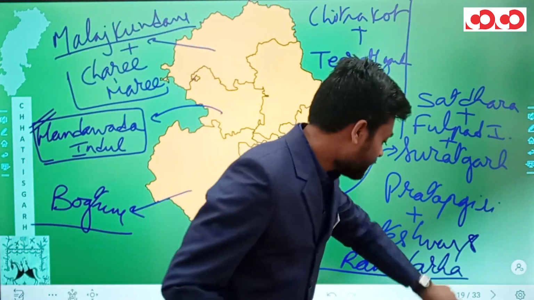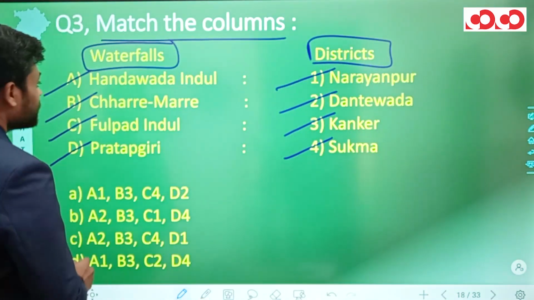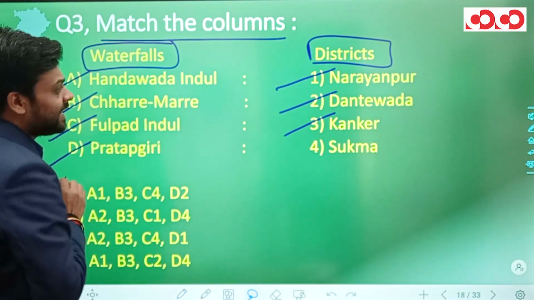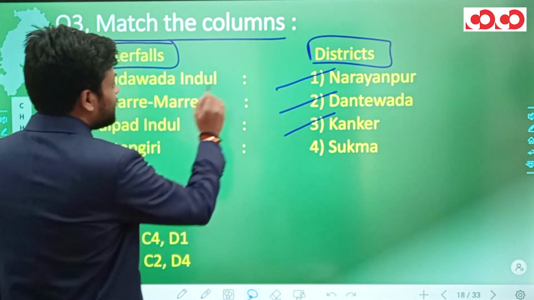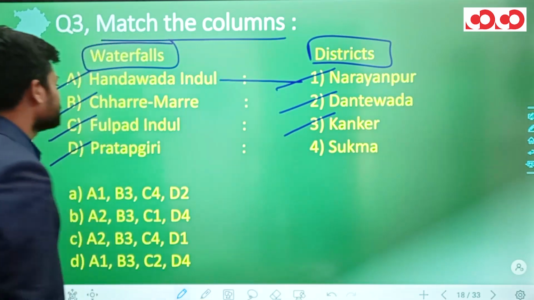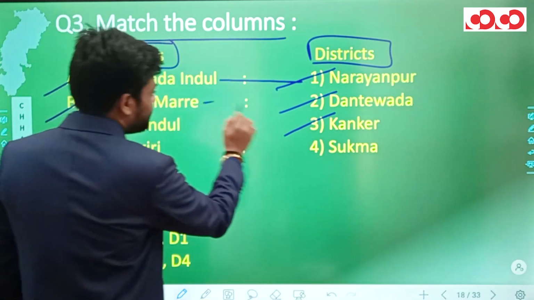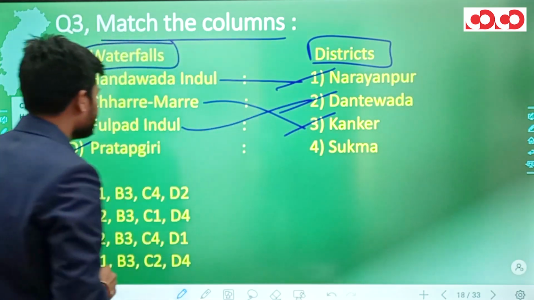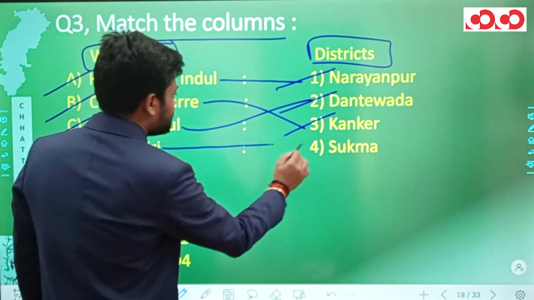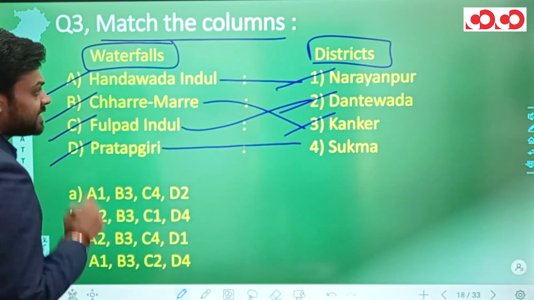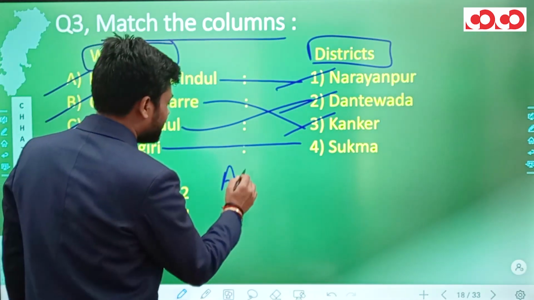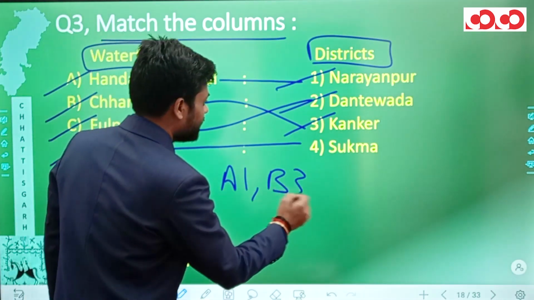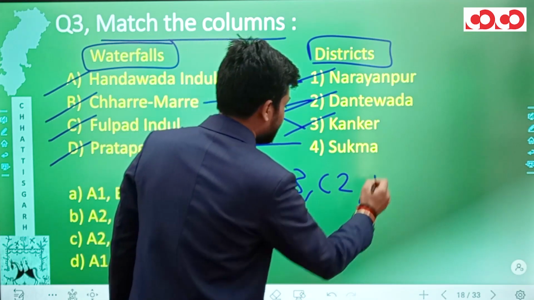Now coming back to the question and forming pairs. We can match Handawada Indul with the Narayanpur district. Charre Marre can be matched with Kanker. Fulpad Indul can be matched with Dantewada, and Pratapgiri can be matched with Sukma. So the pairs that we have are A1, B3, C2 and D4.